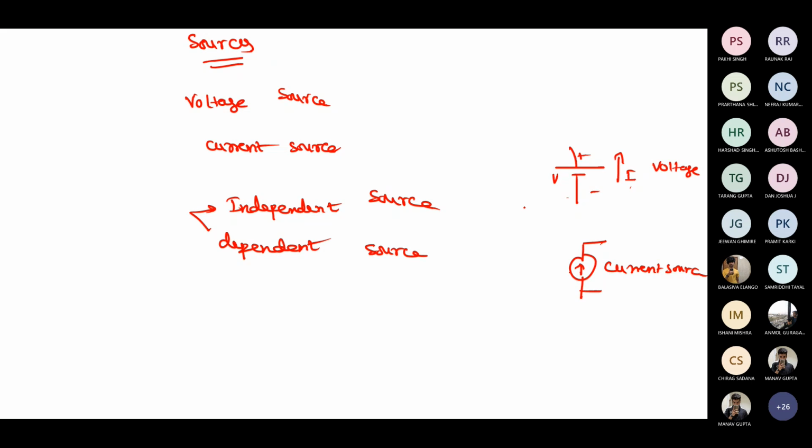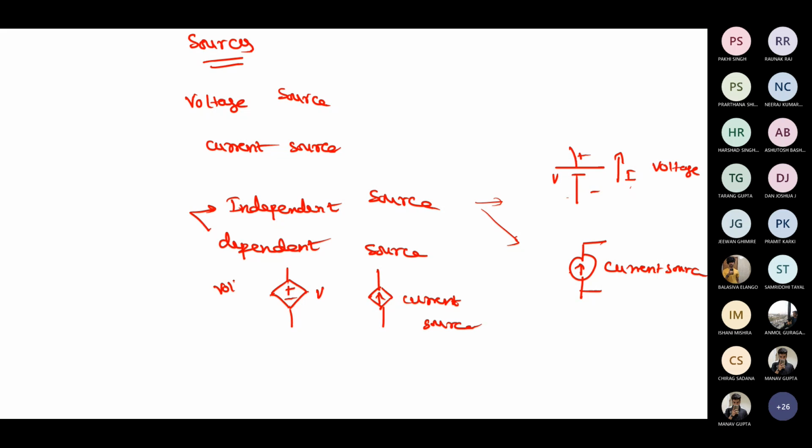So this and all are representations of independent sources. A dependent source will always be represented with a diamond shape, students. In the diamond shape, they put plus and minus for the voltage, or they put the diamond shape for the current flowing, for the current source. So this diamond shape is the representation of the dependent sources.